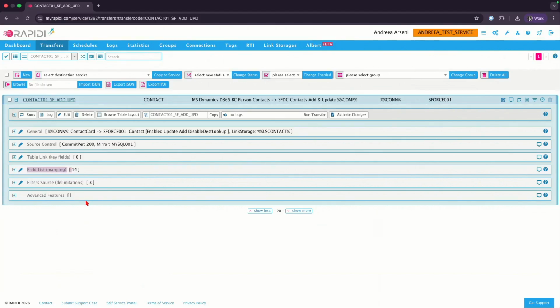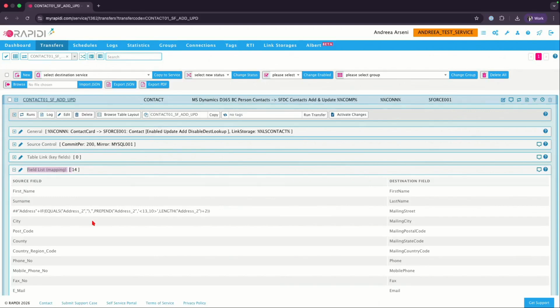So here you have your mapping being added. You want to make sure that the fields from the source are mapped to the fields from the destination. So here you have one-to-one or one-to-many. Again, we'll have a separate session because we have a lot to discuss here and we don't want to use this time today for it.